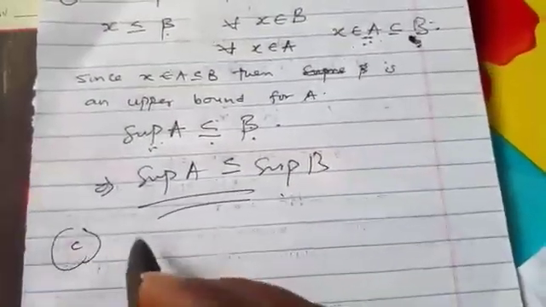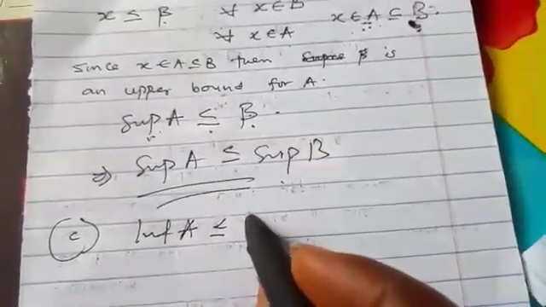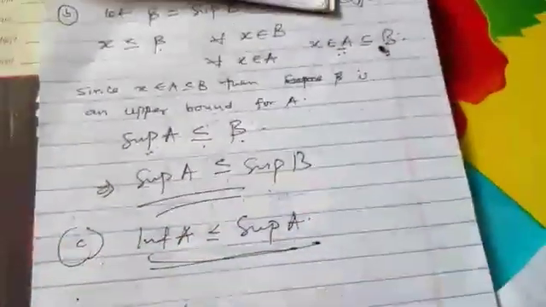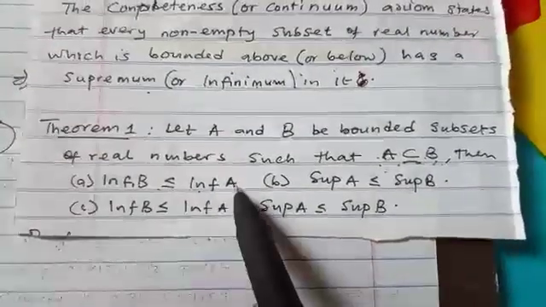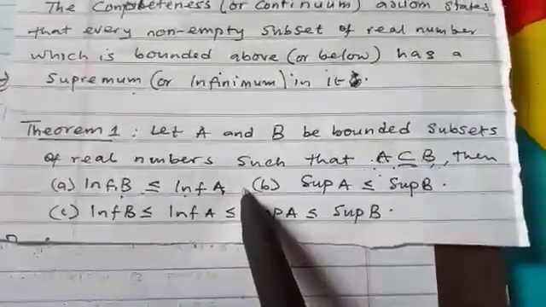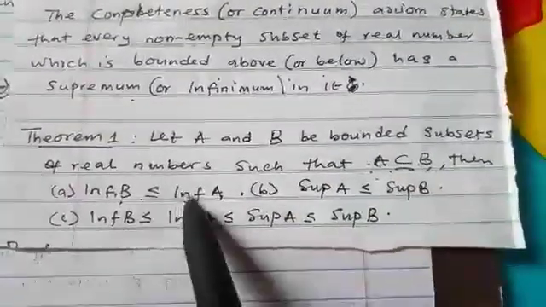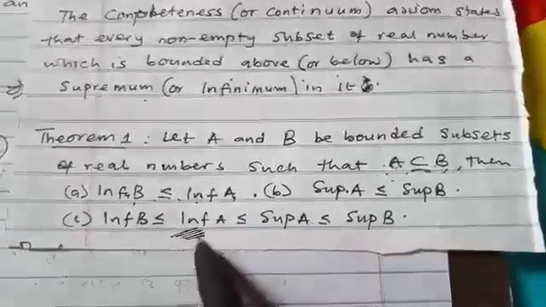So the third one is very easy. We know that for any set, the infimum will always be less than or equal to the supremum. If you merge the two theorems together, we are there. The infimum of B is less than or equal to the infimum of A, but the infimum of A will always be less than or equal to the supremum of A. The infimum is lower than the supremum. We have known that. So merging it together, it will result in this.